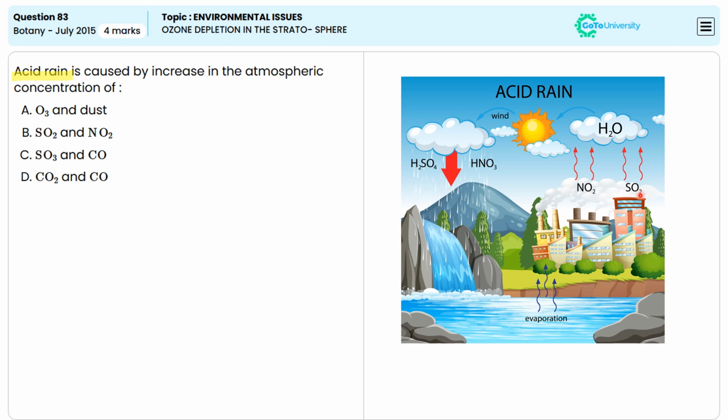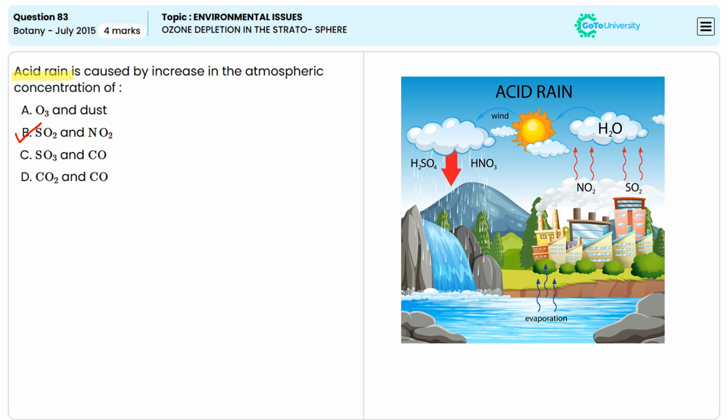So that means once sulfur dioxide and nitrogen oxide react with water vapor, oxygen and other chemicals, they form sulfuric acid as well as nitric acid, which then fall to the ground as acid rain. So this acidic precipitation can harm the aquatic ecosystems, soil and plant life. So that means the correct answer is option B, sulfur dioxide and nitrogen oxides.